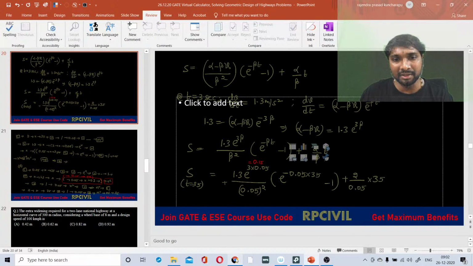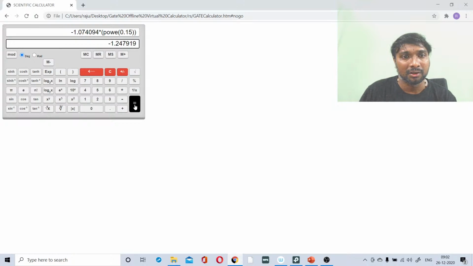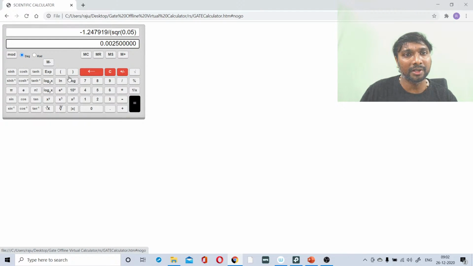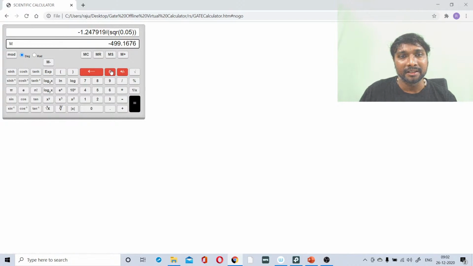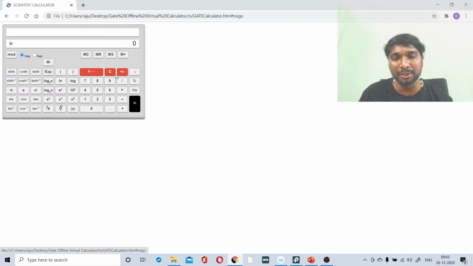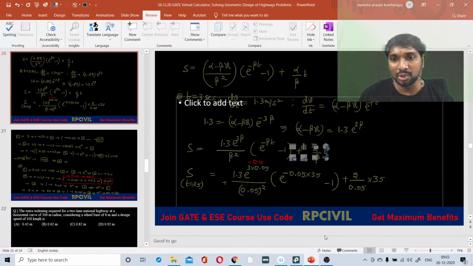That divided by which one? 0.05 square, no? So equality symbol, we have got, divided by bracket 0.05 x square. Close the bracket. Now we have got this one, you can say. This is m plus, you can select. Then clear all. That value will be stored there. Then which one do we have to calculate next? 2 into 35 by 0.05, no? Yes.